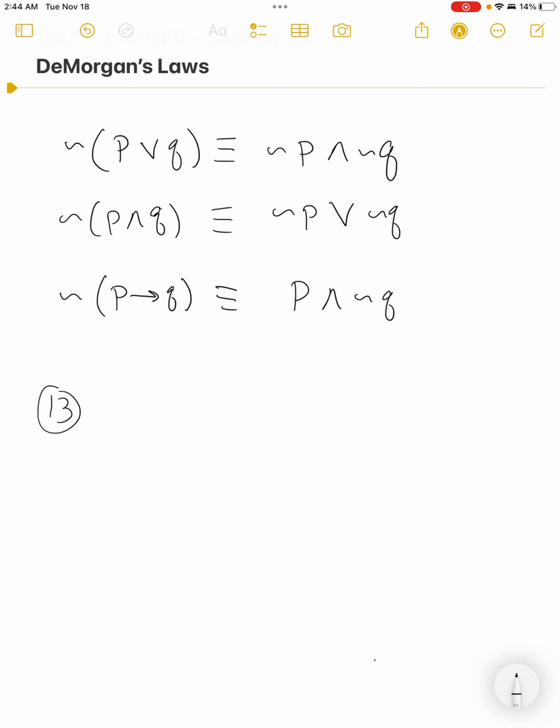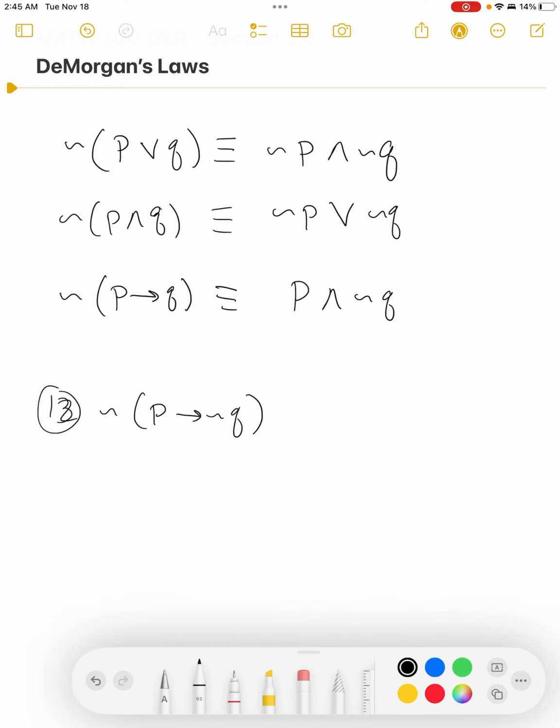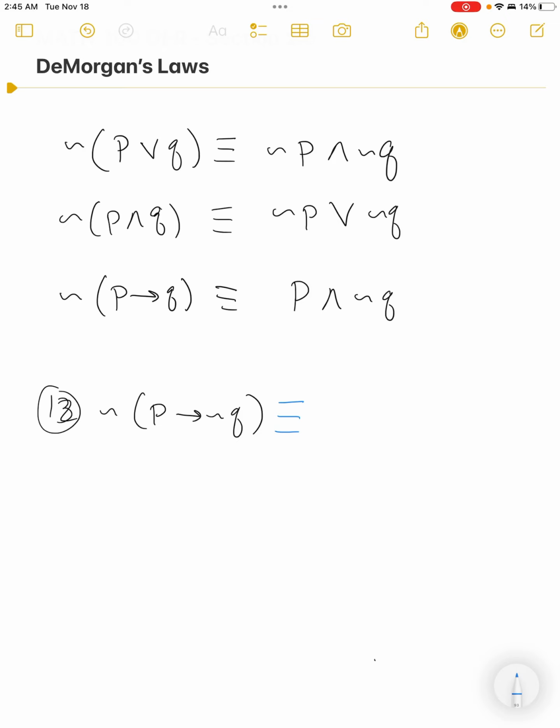So here I am, more than halfway through the homework, and number 12 says to use De Morgan's laws to take the negation of P heading to the negation of Q. Well, we know according to De Morgan's laws, and let's be really careful here, this is equivalent to the one right above it, the first thing, P, an and sign always, and the negation of the second thing.